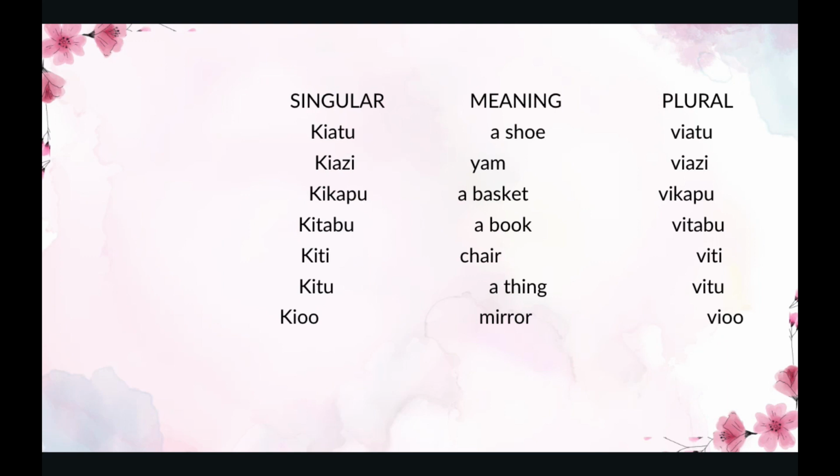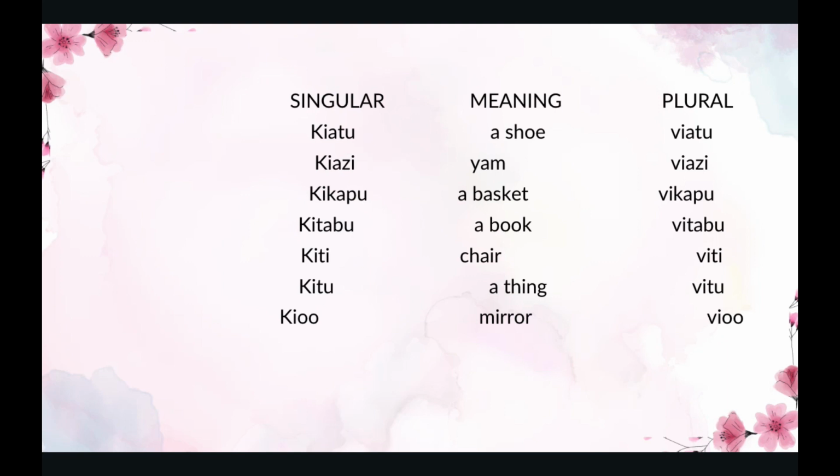The next one is kiazi. Kiazi is a yam. A yam in plural is viazi. The next one is kikapu. Kikapu is a basket. A basket in plural is vikapu. The next one is kitabu. Kitabu means a book. A book in plural is vitabu.